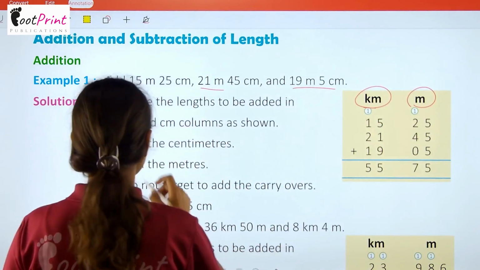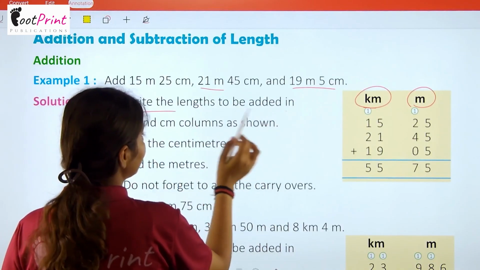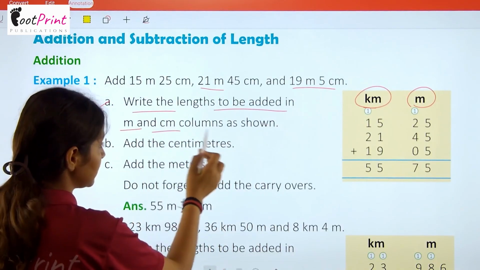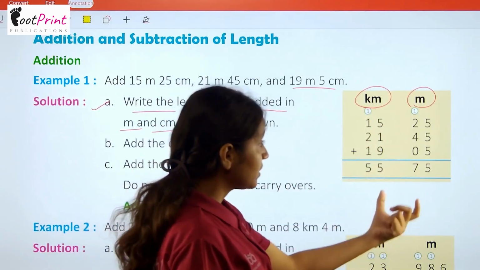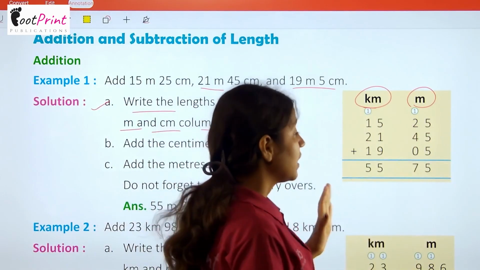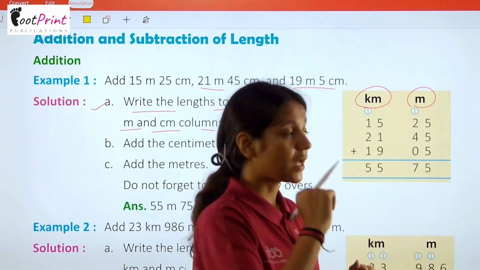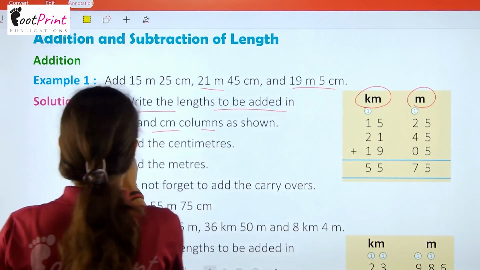Okay. So first, write the lengths to be added in meter and centimeter columns as shown. So आप एक किलोमीटर and meter का column बनाएंगे. They are little separated but not far away. Okay. Then add the centimeter.